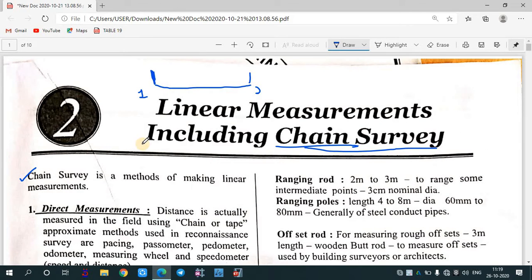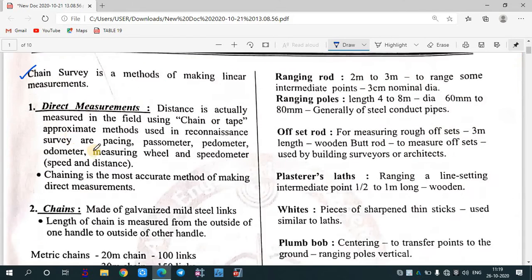So chain surveying, as I've told you, is generally used to make linear measurements. Now we'll see what are the different parts that are provided in this. First is your direct measurement. It says that the distance is actually measured in the field by using chain or tape.